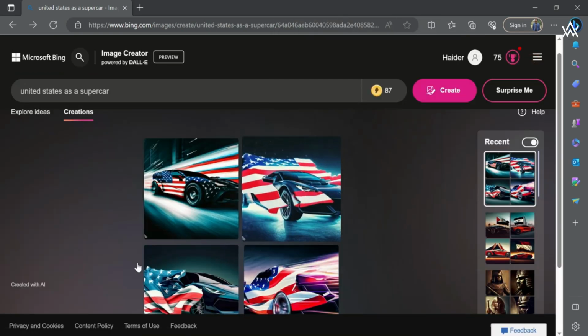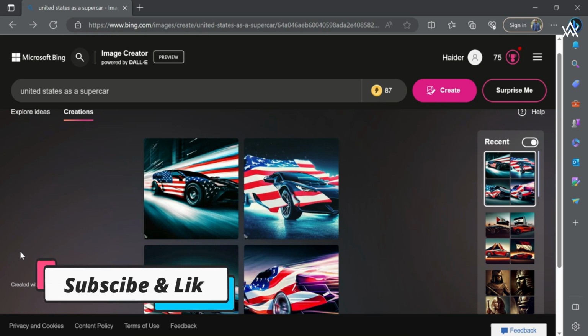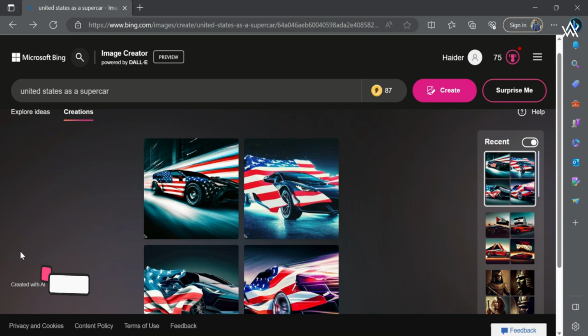So basically, the first step is creating images based on the idea that you have generated. Our idea was to generate warriors based on countries, or supercars based on countries, etc. So you can have any idea in the world, and then you can come over here and generate some images. So that's it for this video.